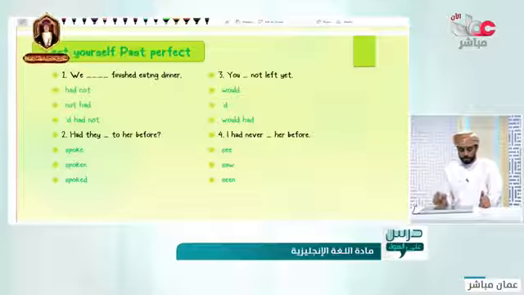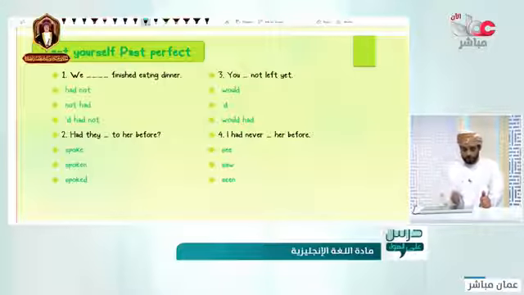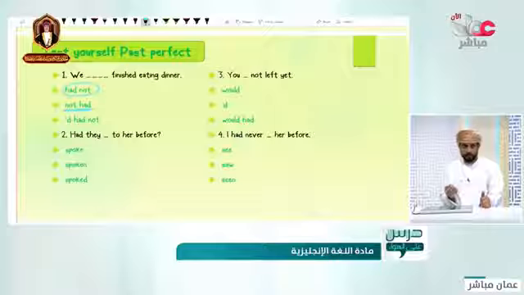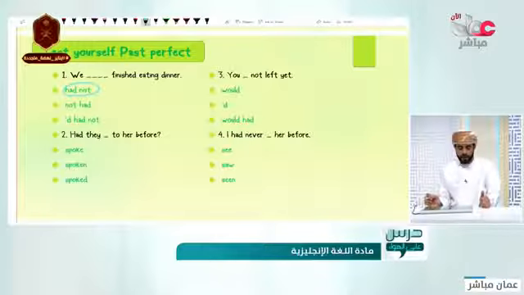We had not, we not had, we had not. Which one is the correct? Of course, we had not. Some students may make mistakes, like we had not had, no. Or like this one, no, we had not or hadn't. We had not. You write it like this.